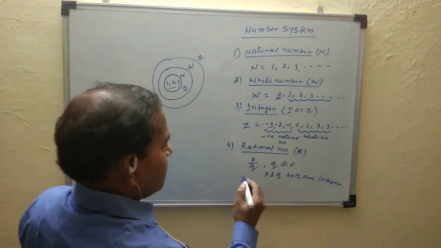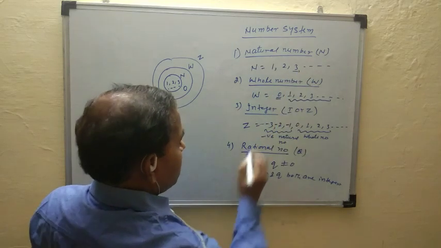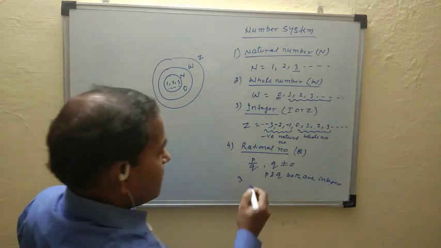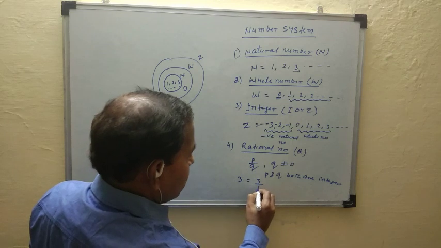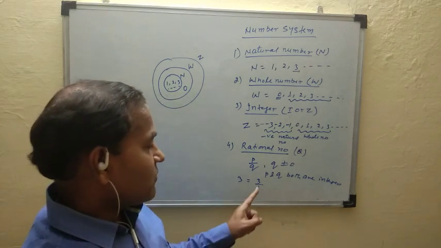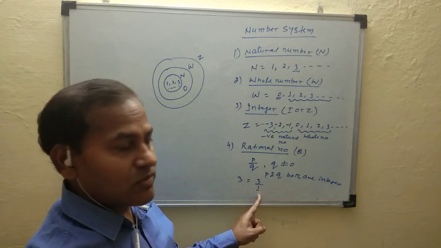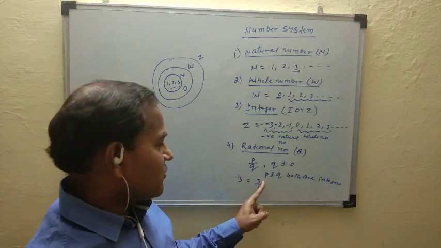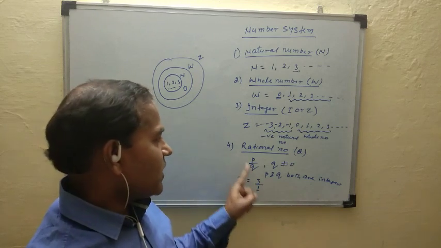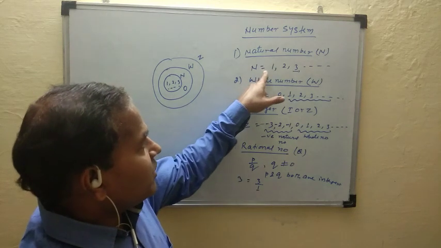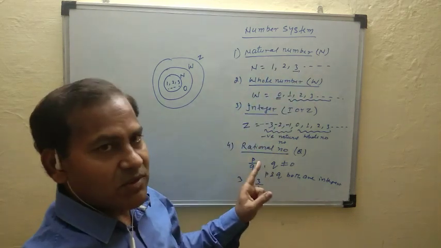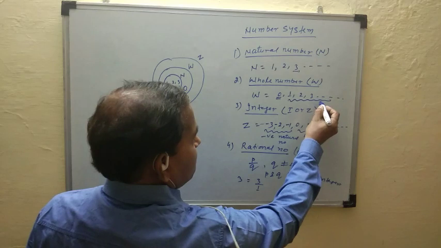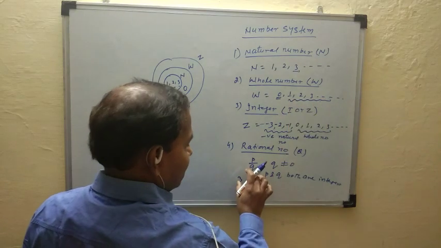For example, take a natural number, 3. This natural number can be written as 3 by 1. This is of the form p by q, where p is equal to 3 and q is equal to 1. So it is a rational number. So every natural number is a rational number.